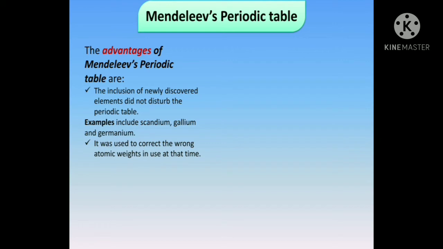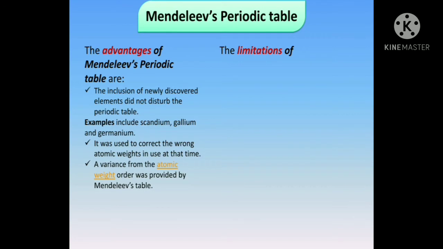It was used to correct the wrong atomic weights in use at that time. A variance from the atomic weight order was provided by Mendeleev's table. So these are some advantages of Mendeleev's periodic table.